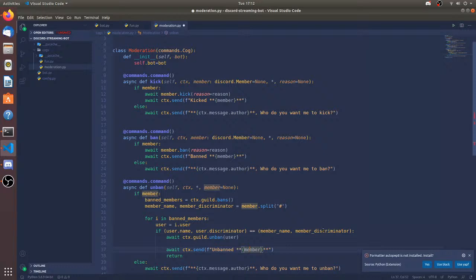So then I want to return over here because or else it's going to be unbanning almost every member. So I want to return or else it's still going to iterate through the loop.